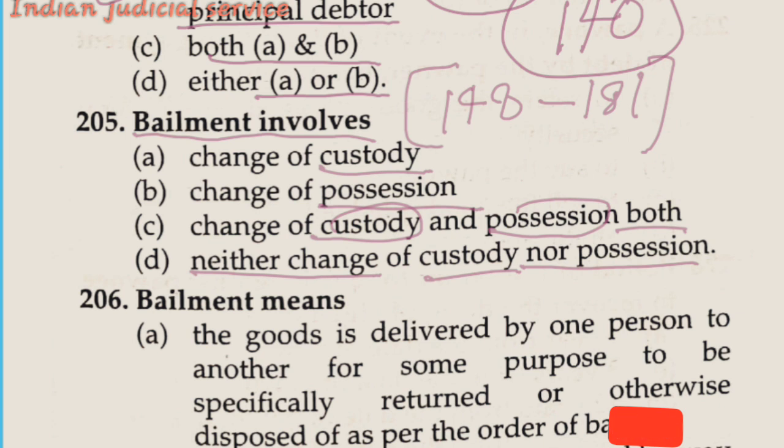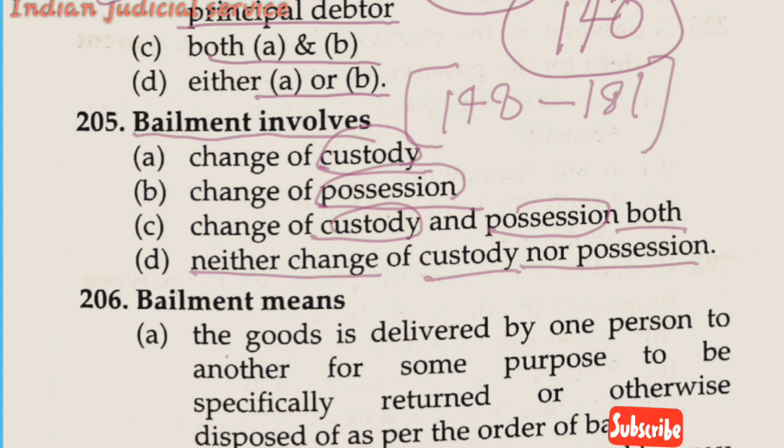Custody and possession are completely different terms. Custody means one who has custody without possession. Let's take an example: a servant or a guest who is using his host's goods is not a bailee, because there is no possession of the goods.